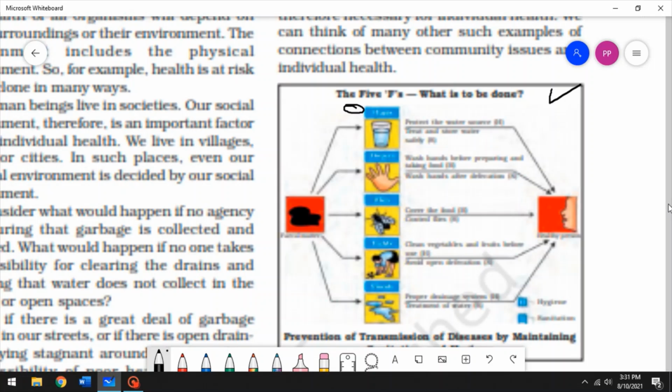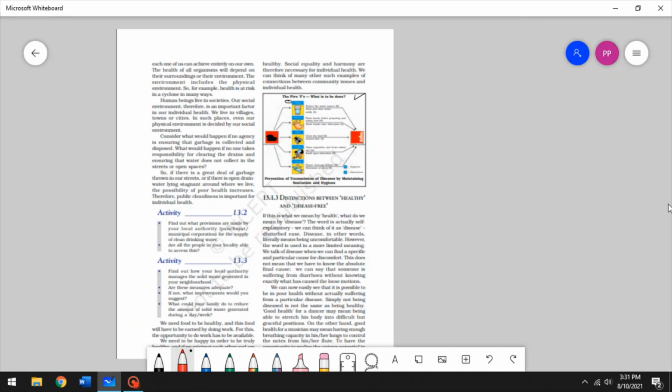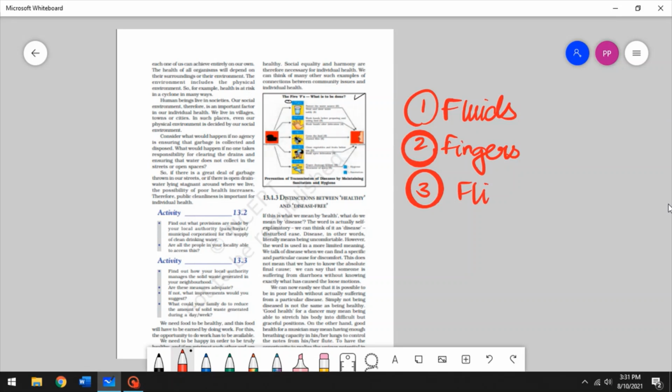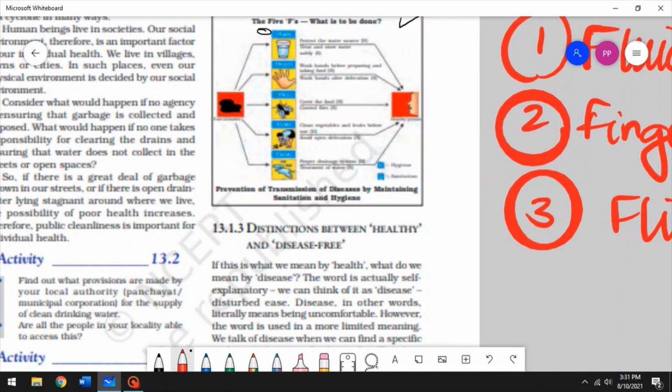All right. So the first F would be fluid. Let me color. I do not know why, but I'm just going to list them. The first one would be fluid. The second one would be fingers. Right? The third one would be flies. And let's see what the fourth and fifth ones are.